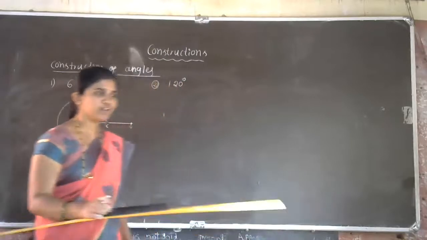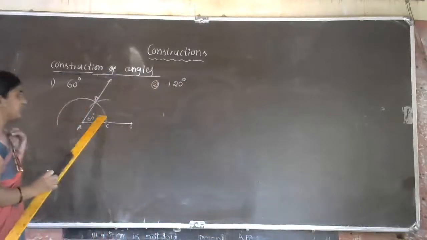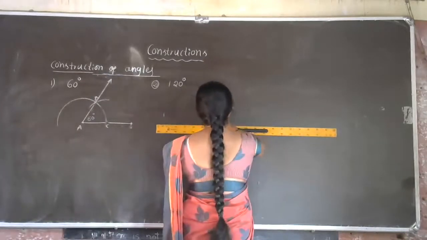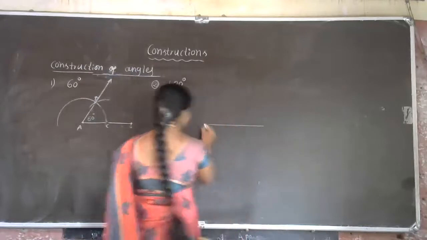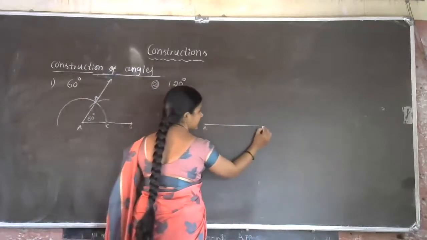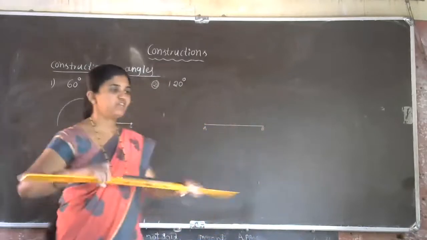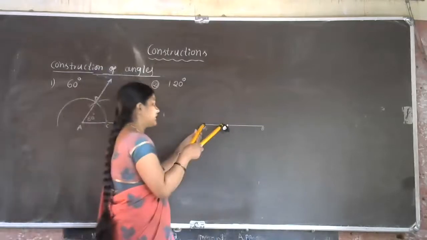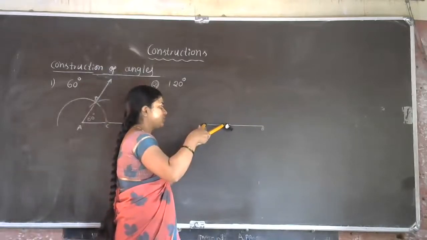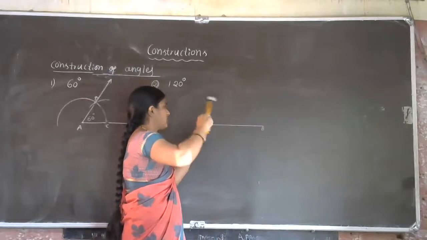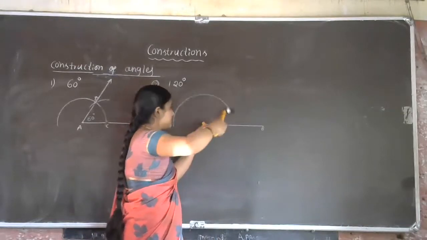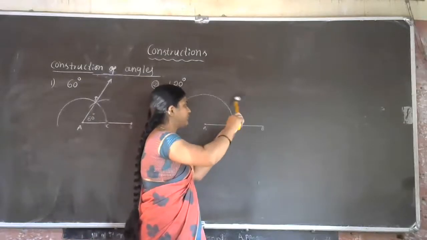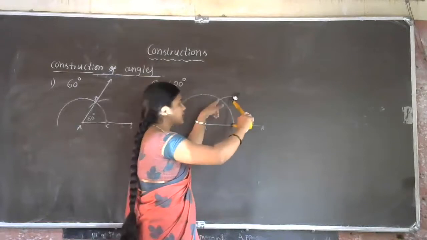Let us learn 120 degree construction. For 120 degree construction, again we have to take the 60 degree construction help. So now same to same step we will follow. First let us take one baseline. Let us mark A. B is not necessary actually. We need one support. What is the first step for 60 degree? We have to take one semicircle of any measurement. Let us draw one semicircle like this. Next, for the same radius from this point, we have to cut the first arc, which gives 60 degree.